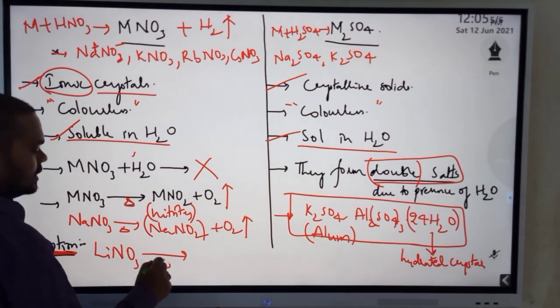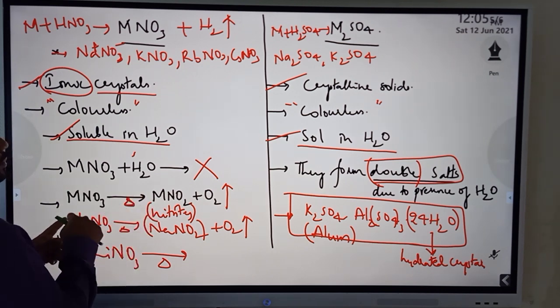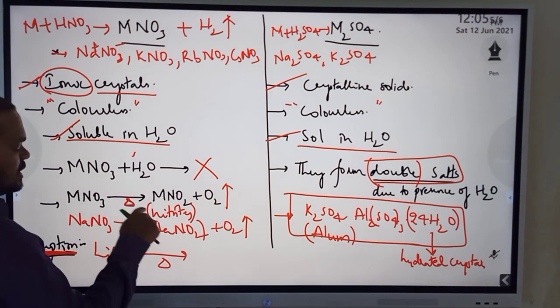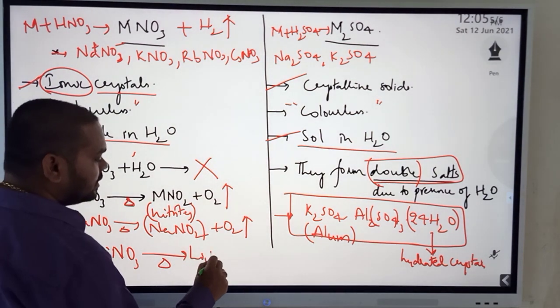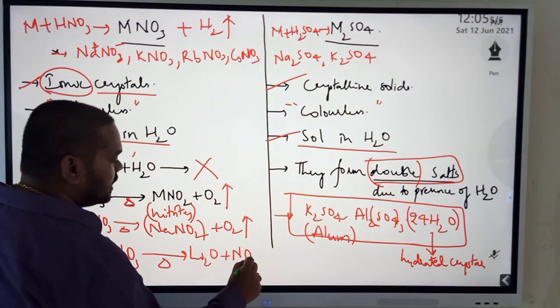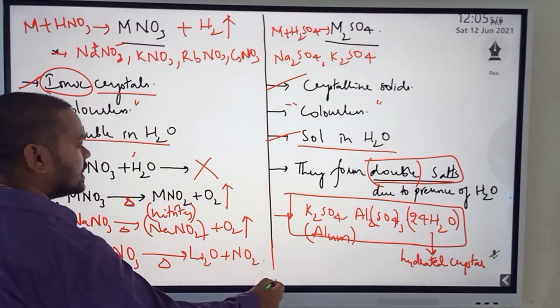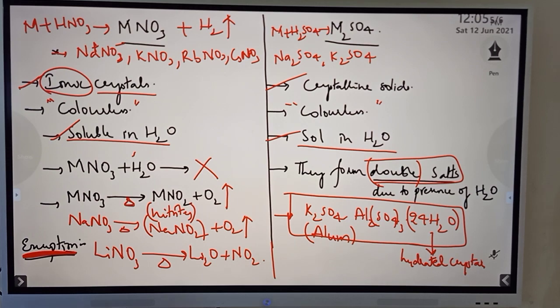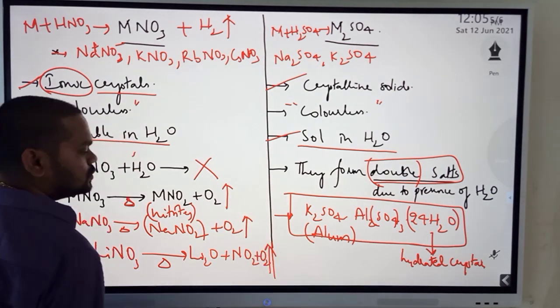On heating, normally it should form nitrites like sodium nitrate, but lithium nitrate will form lithium oxide plus nitrogen dioxide. This is the chemical reaction shown by lithium alone, and in fact a few vapors of oxygen, O2 gas, are also released.